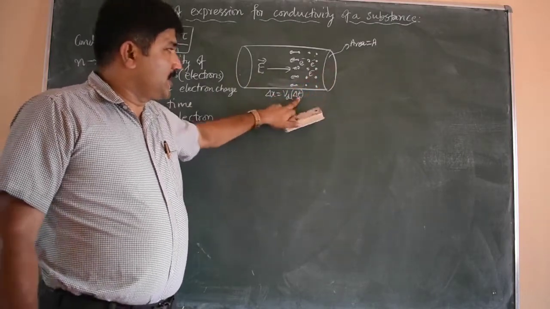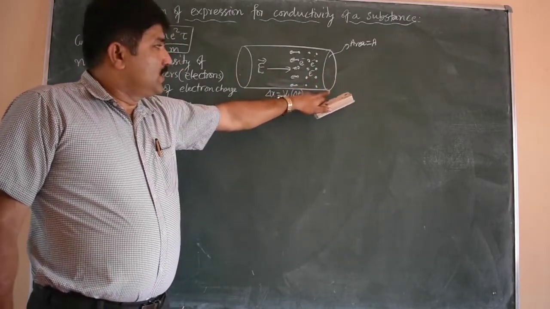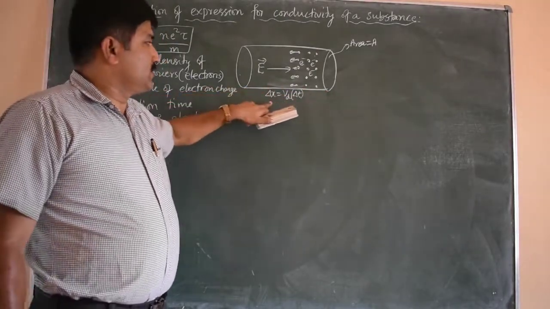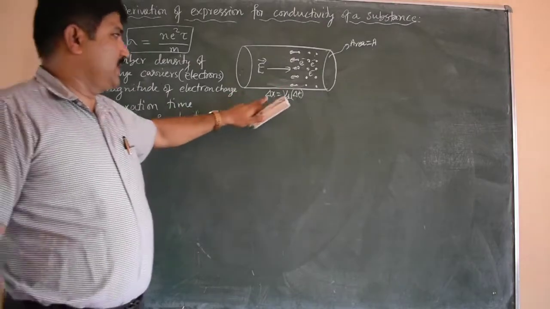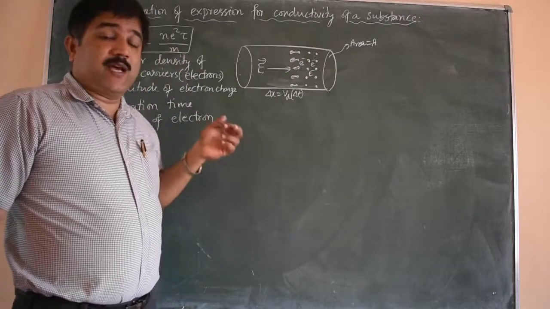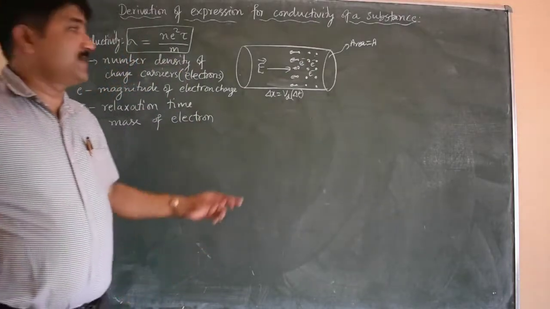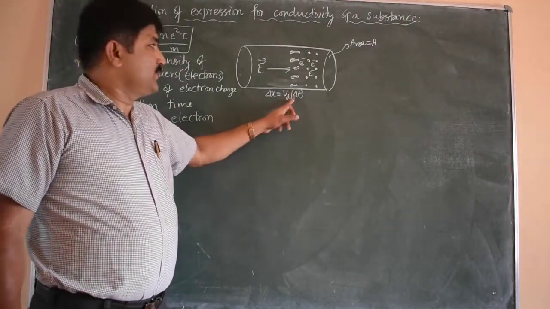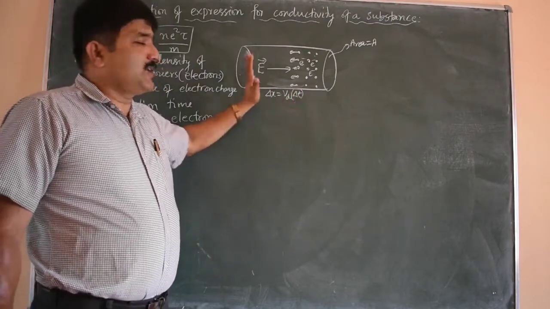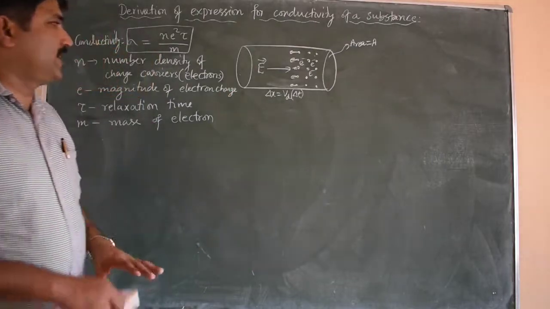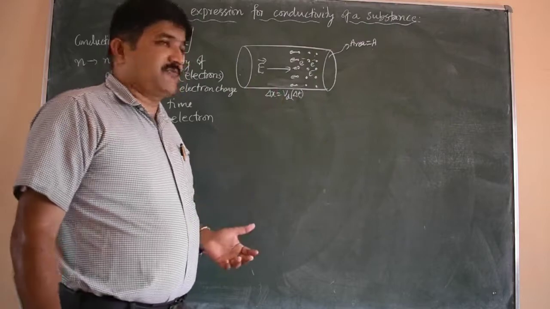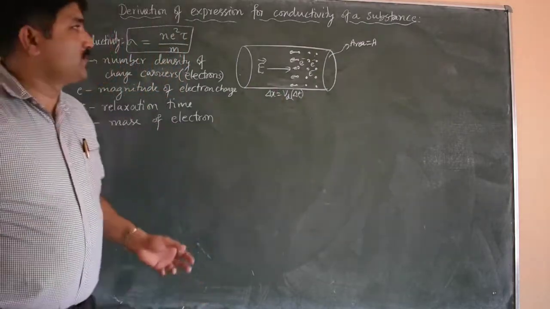In a time delta t, the electrons drift from the right end of the conductor to the left end. Always remember that drift velocity is opposite to the electric field. The electrons are drifting opposite to the electric field, hence the drift velocity must be opposite to the electric field.